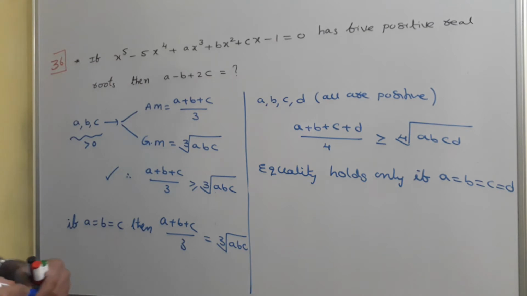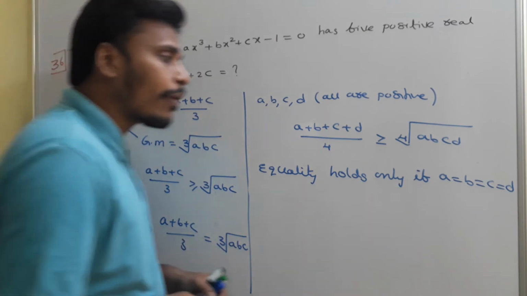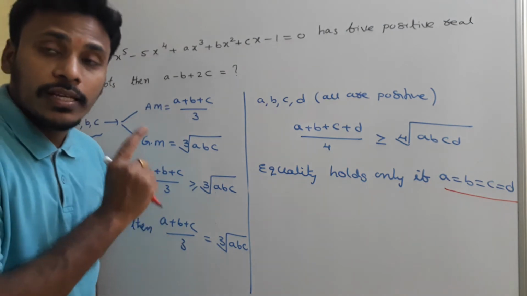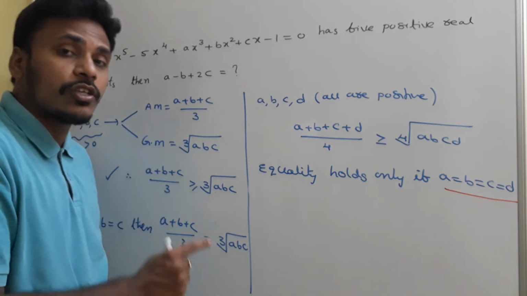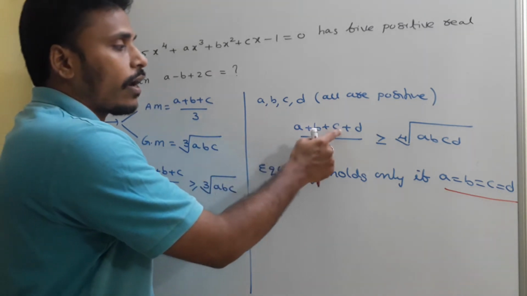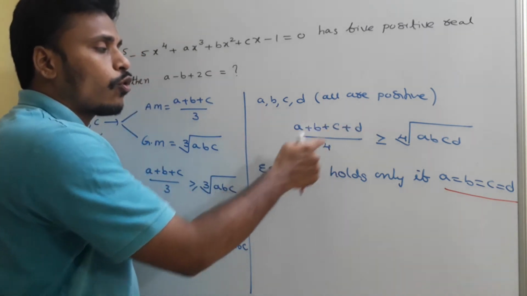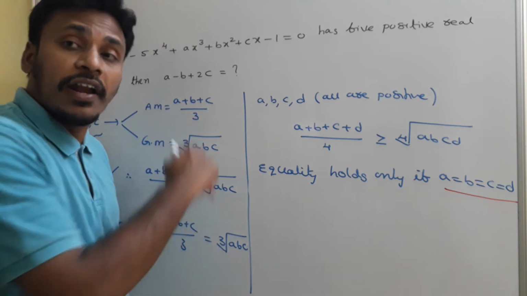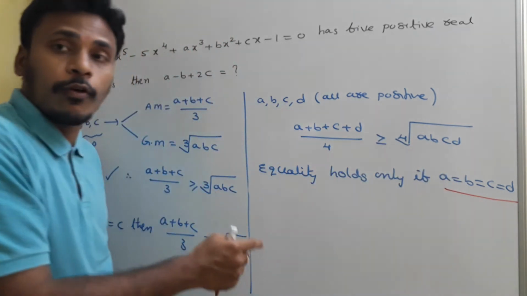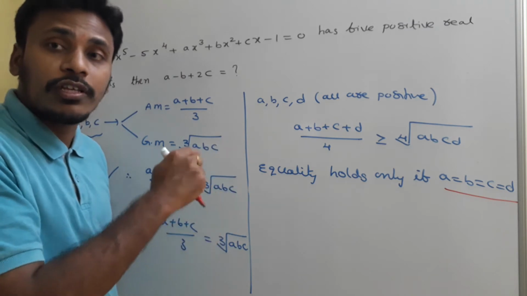You just check it, no problem. What happens if a is equal to b is equal to c is equal to d? The left side will become a, because all are equal, so 4a by 4 is a. And the right side also, all are equal, so the fourth root of a power 4 is a.